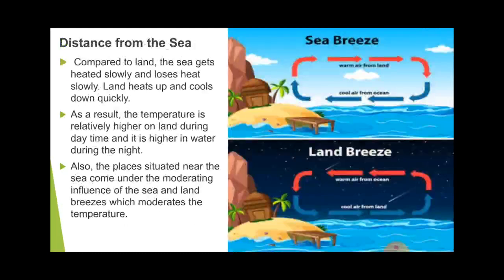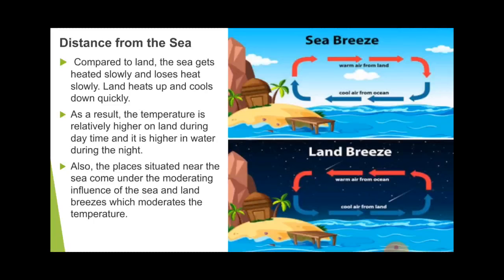Now move towards the next, that is the distance from the sea. You might have heard that the places near the sea experience moderate temperature, and the places far from the sea experience extreme variety of temperature. What is the reason behind that? Let us see how the temperature of the coastal areas is moderate, and what is the reason behind moderating the temperature.